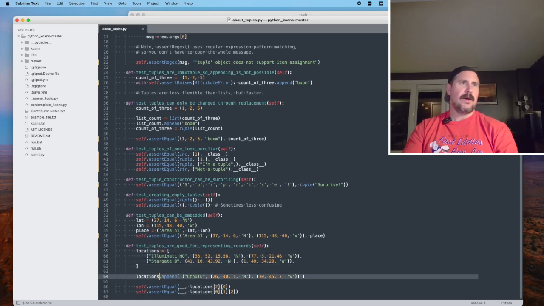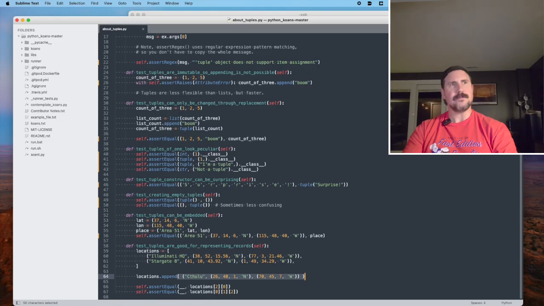All right, on line 64, we're going to add another tuple to our locations list using the method append. So we'll call append on our list and then give that append an argument that represents what we would like to append to the bottom of the list.